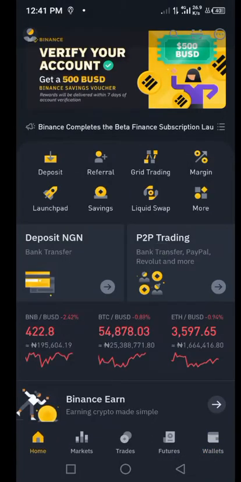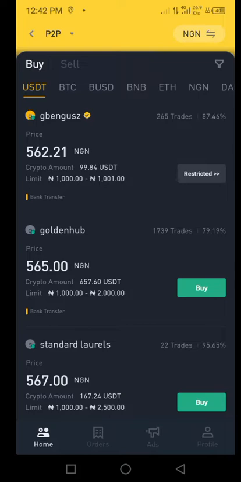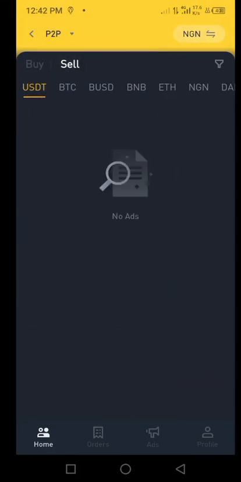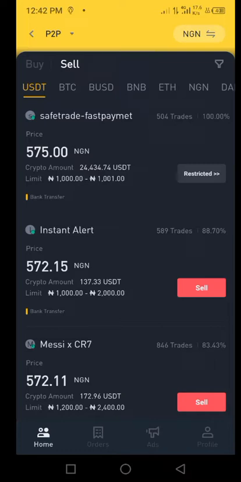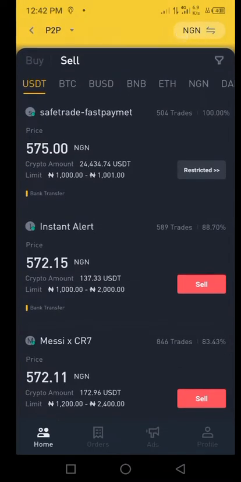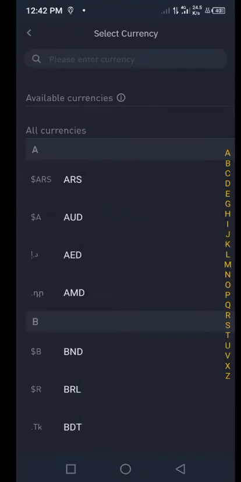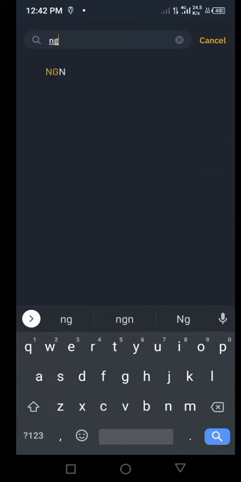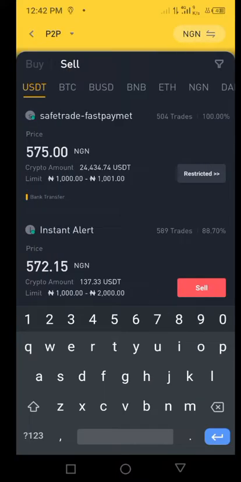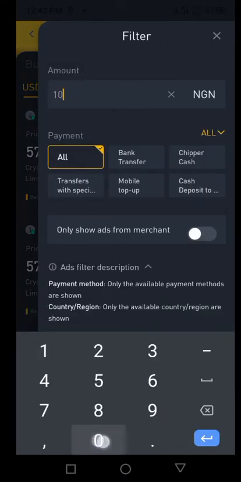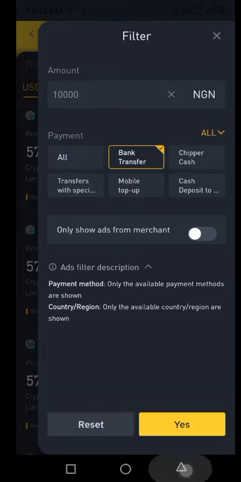Now the next thing is to go to P2P, Binance P2P, and click on sell. Once you click on sell, you put in the amount. Choose the currency first of all. If your currency is not changed to Naira, change it to Naira. Click on this place and choose NGN. Change your currency to Naira. Then click on this place and put in something like, let's say, 10,000, and click on bank transfer so that you get a bank transfer.